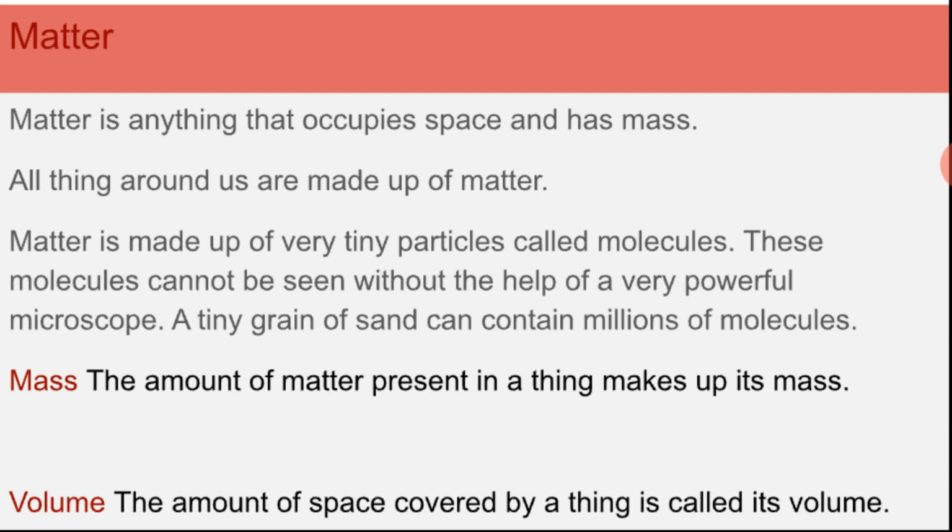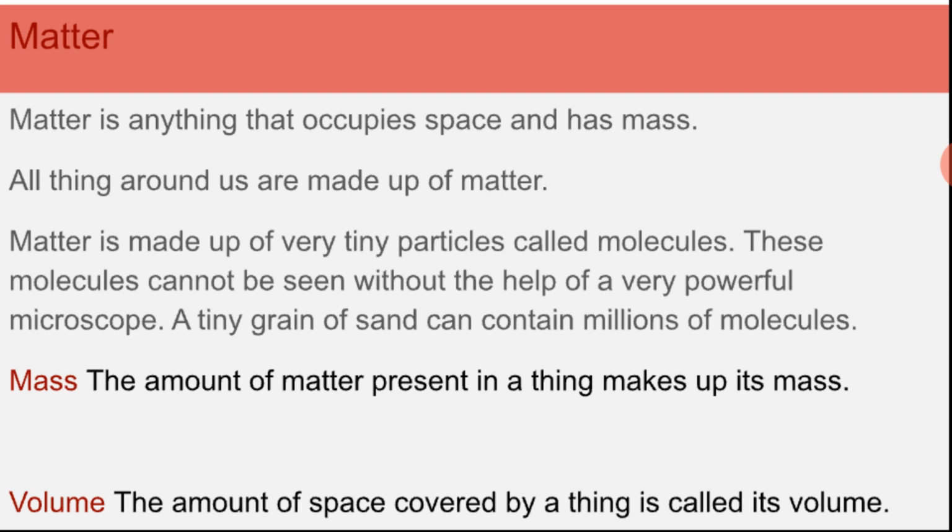The food we put on the plate also occupies space. Water also occupies space. The container where you are filling the water occupies space. Air also occupies space. Books, pencils and so on. So everything takes some space. That is, matter is anything that occupies space and has mass.